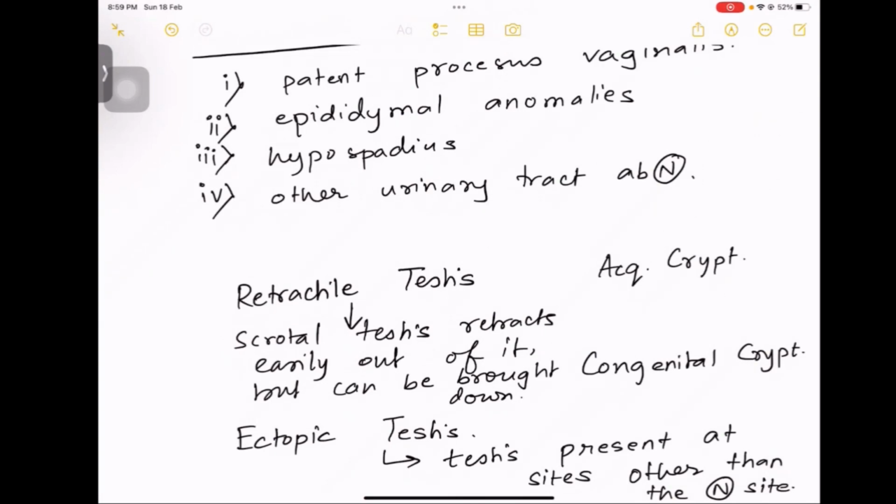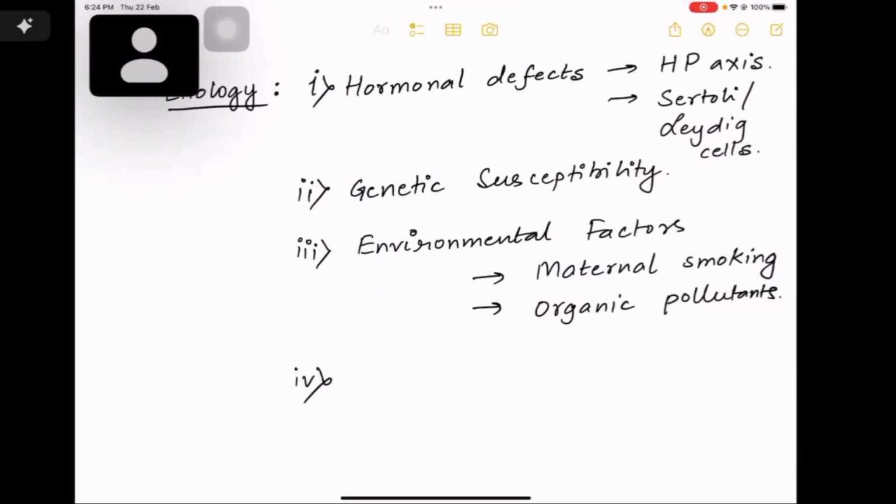Now, let me answer a very potent viva question that is asked. What is the difference between retractile testis and ectopic testis? So when the scrotal testis, that is testis from the scrotum, retracts easily, but it can be brought down again to its place, that is retractile testis. What is ectopic testis? Ectopic मतलब different. So when testis is present at the sites different from the paths of its normal testicular descent, that is ectopic testis. So there are 5 sites of ectopic testis.